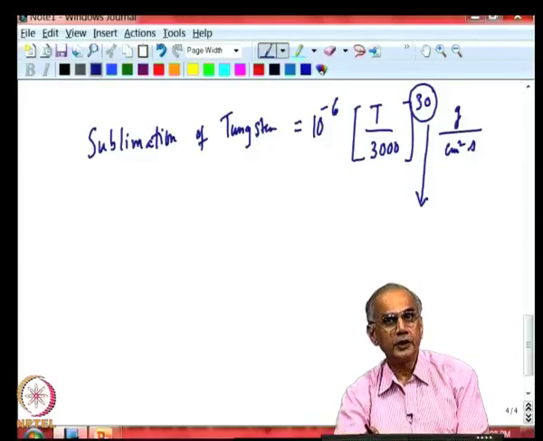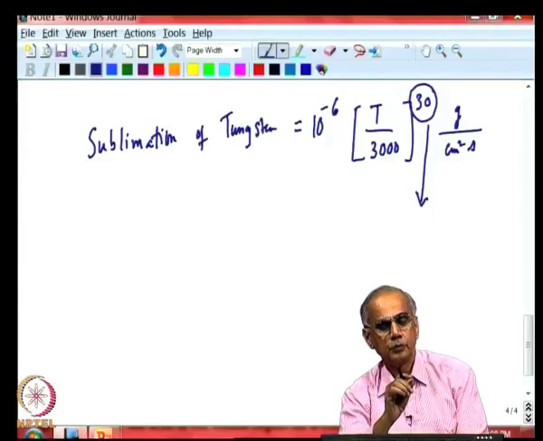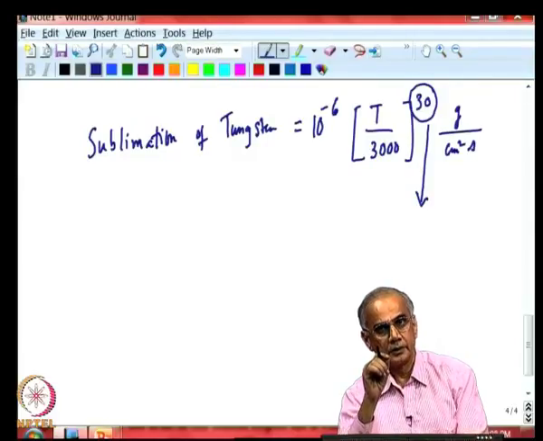So, even a few degrees rise in temperature will have a huge impact on the life of the tungsten filament lamp. As most of you realize, the tungsten filament is already very thin, and as the sublimation occurs and parts of the material become vapor, there will come a point where there will be one point in the filament where the amount of material is so small that it will break.